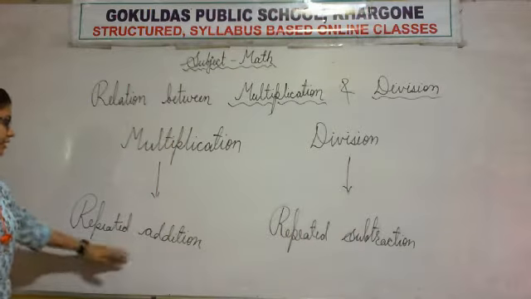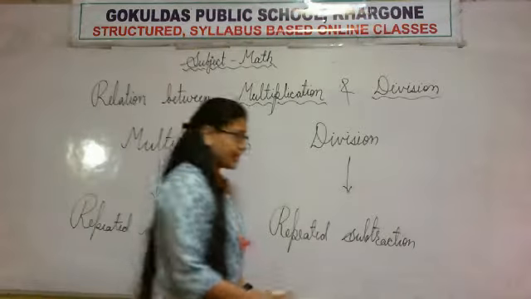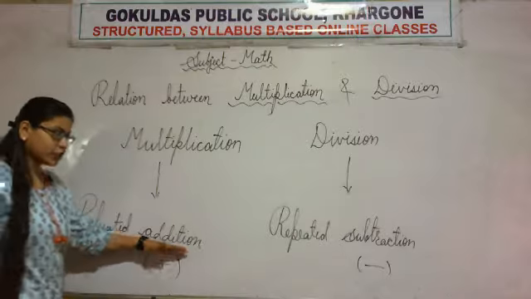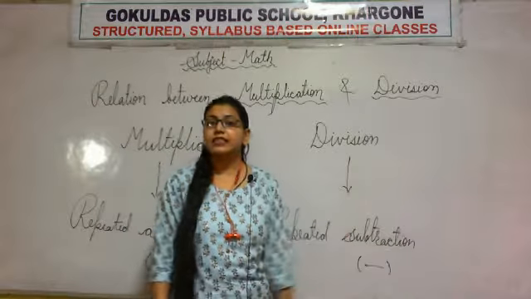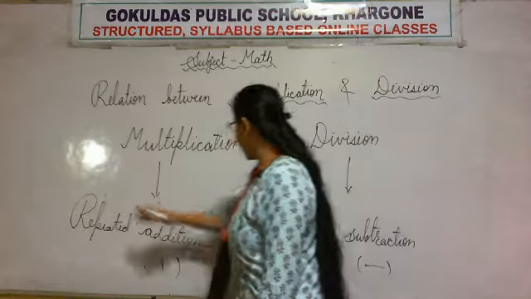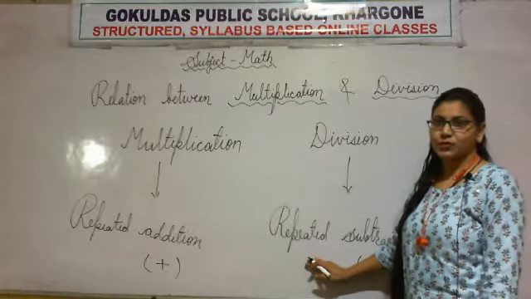Since addition and subtraction are exactly opposite, the repeated addition and repeated subtraction will be exactly opposite too.